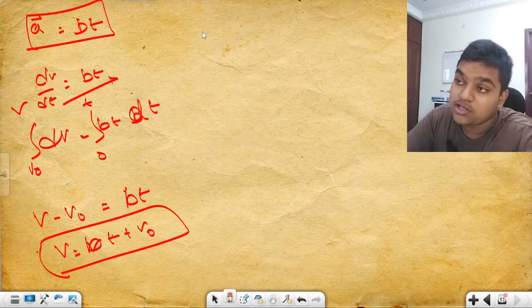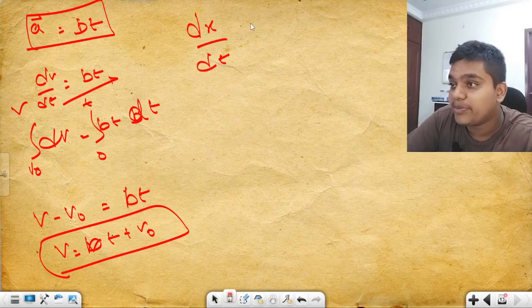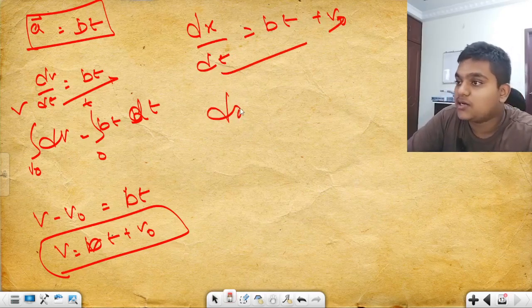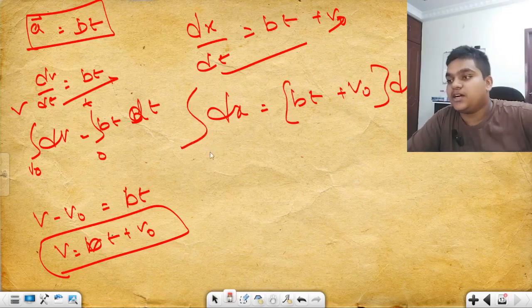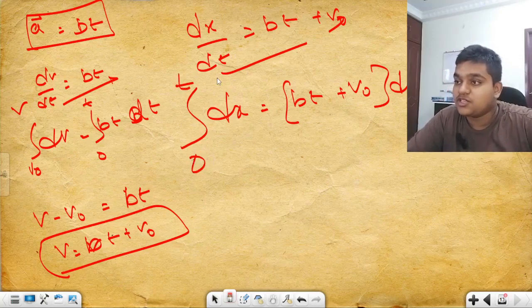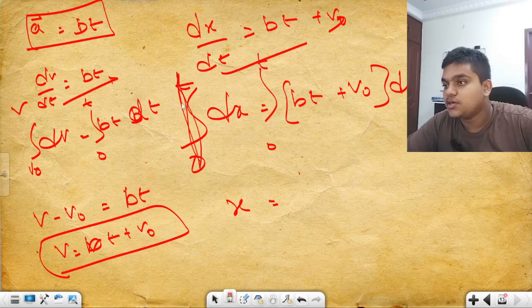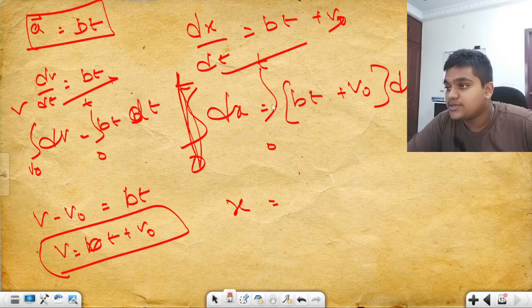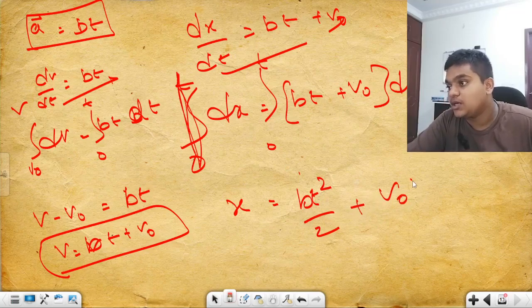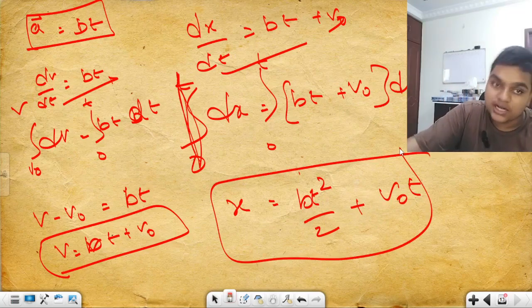But we know that velocity is dx by dt. This is equal to bt plus v naught, and if you send the dt to the other side and integrate from 0 to t on both sides, it becomes bt square by 2 plus v naught t. That will be your answer.